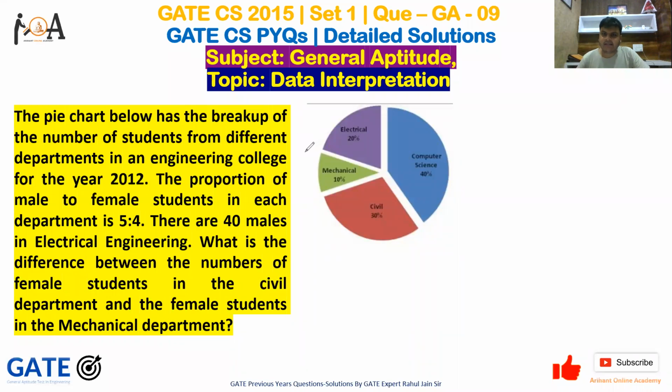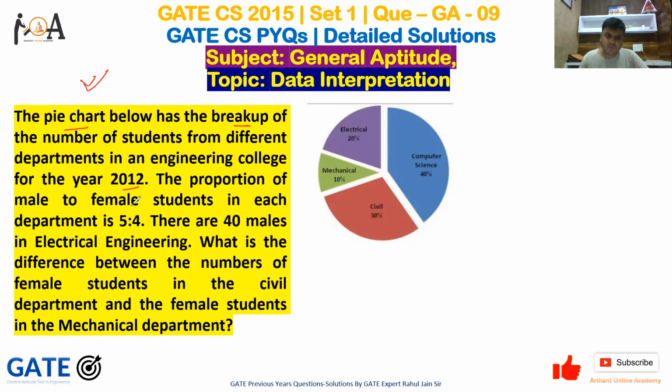And here in this session, we are going to discuss a very important question of general aptitude from GATE exam. The question's topic is data interpretation. The question is: the pie chart below has the breakup of the number of students from different departments in an engineering college for the year 2012. So this is the pie chart and the different departments' breakup of students is shown here.